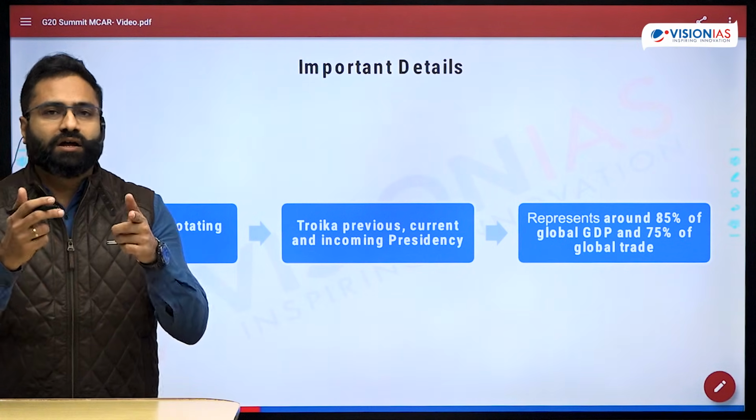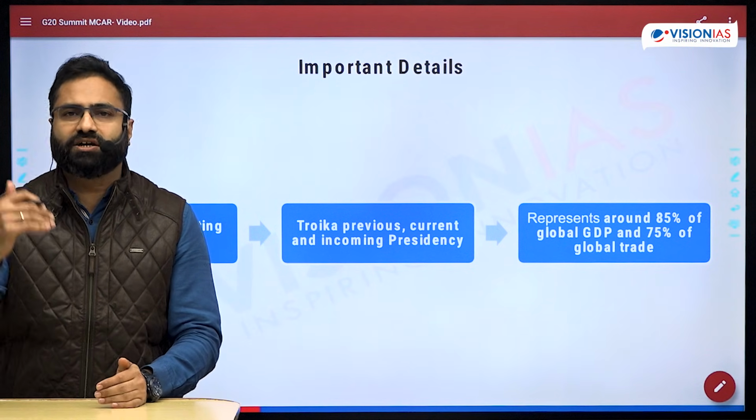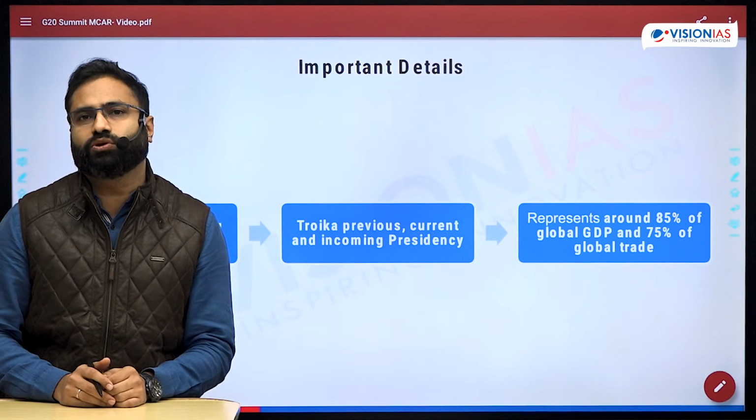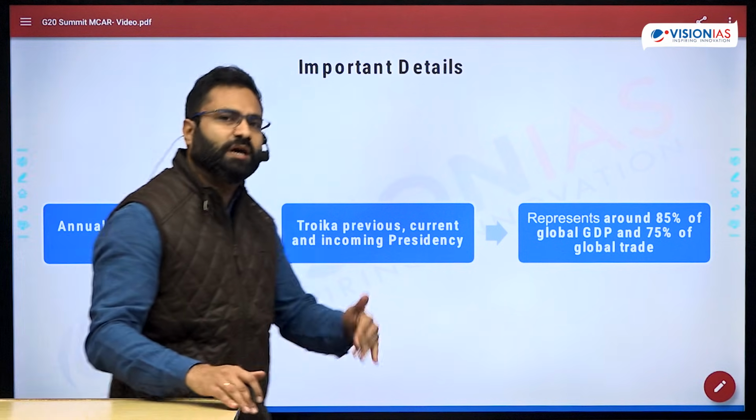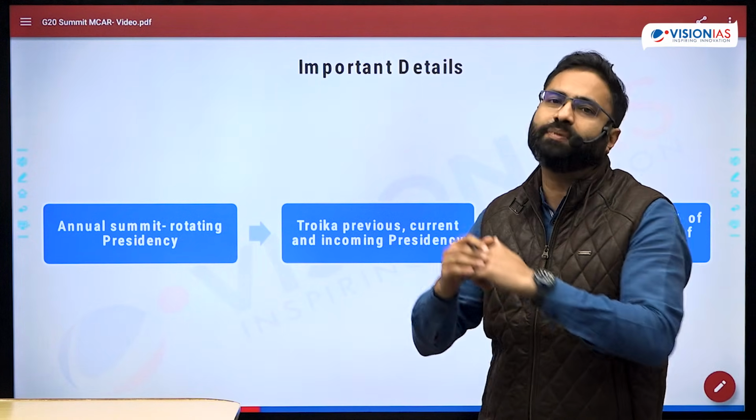So that means this particular year it was hosted by South Africa, next year certain other country, which is the United States, is going to host. Previously it was Brazil, before that it was India, before that it was Indonesia. So like this there is a rotating presidency.